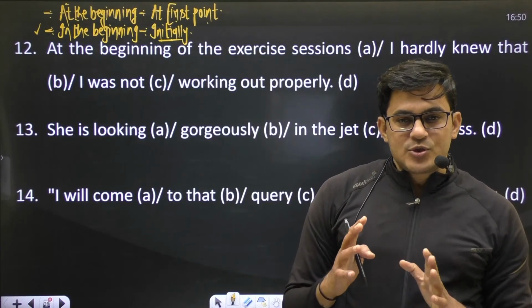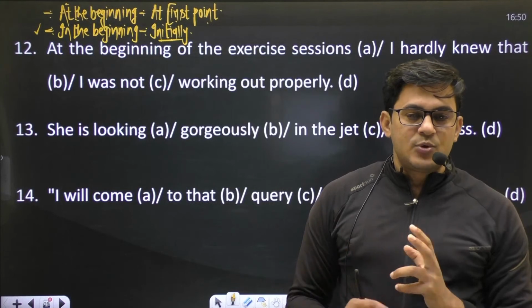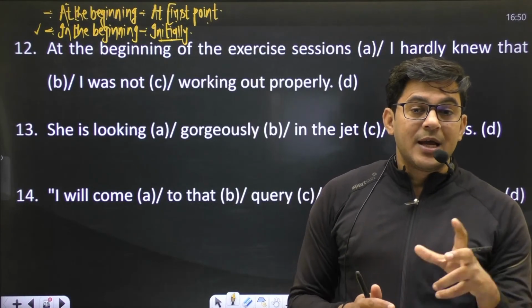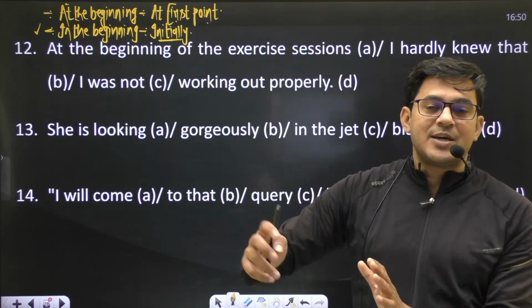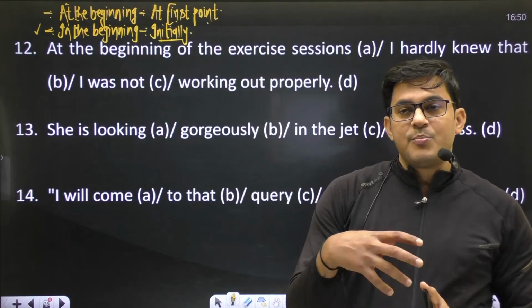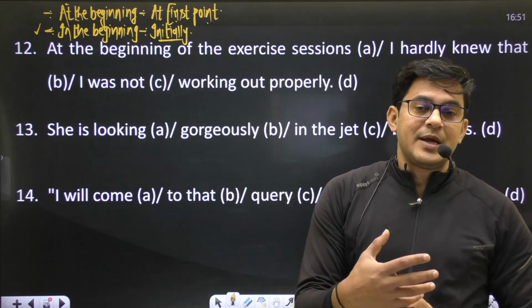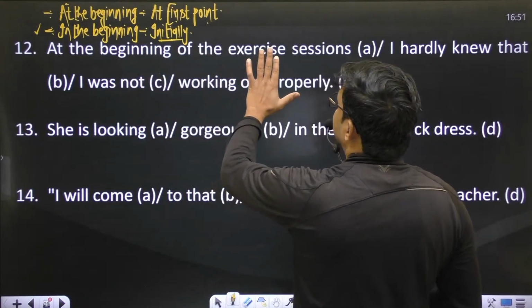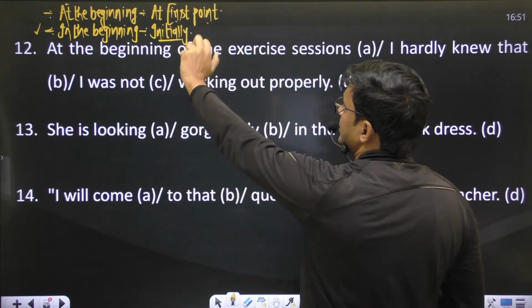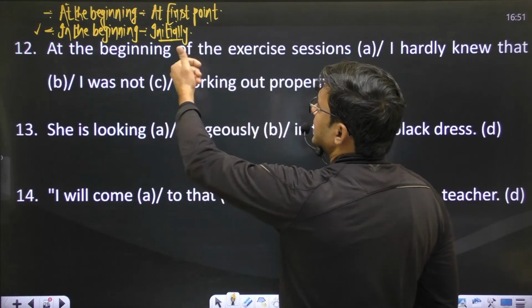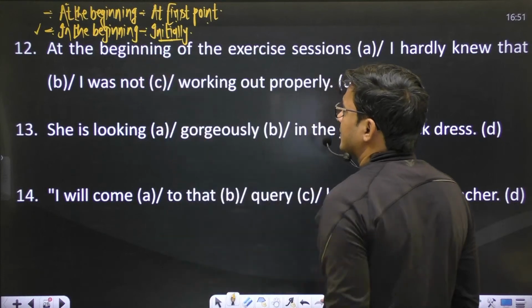If you try to understand the actual sense of the sentence, it says initially in the exercise sessions, so you can say "in the beginning of" or "initially", not at the first point. There is no point of exercise sessions.